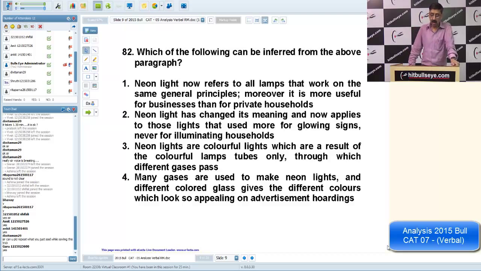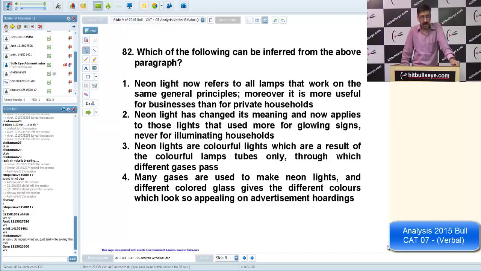So neon lights are not colorful lights. Third is gone. Neon light has changed its meaning, now applied to those lights which are used for glowing signs. It is one of the areas, a kind of restatement. And it says never for illuminating households. It cannot be never for illuminating households. Earlier it used to be.